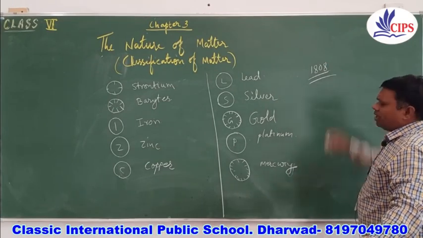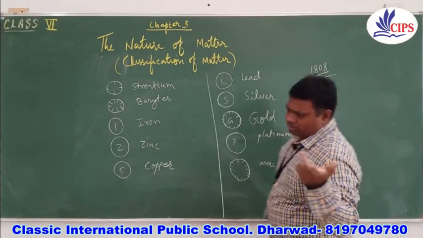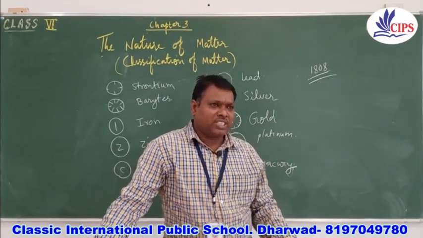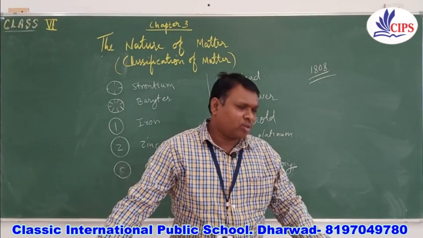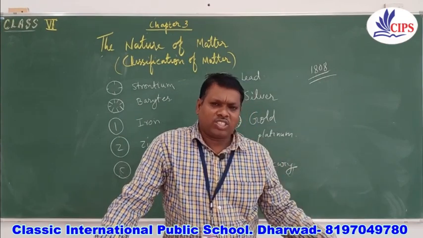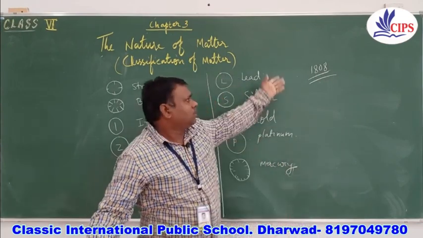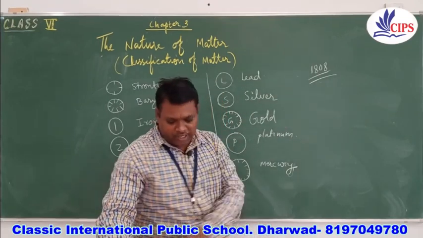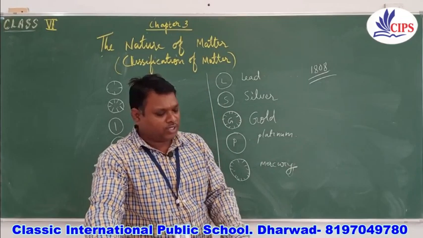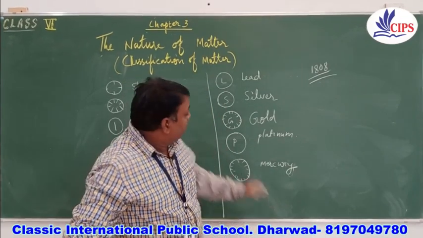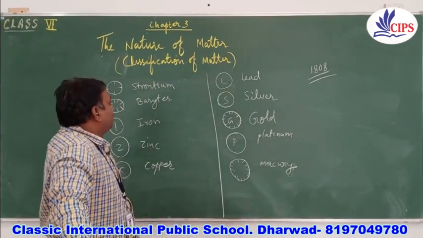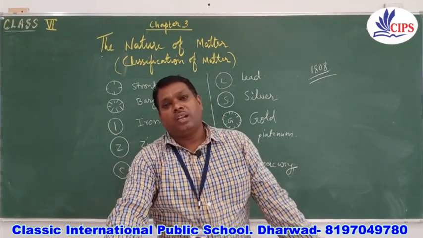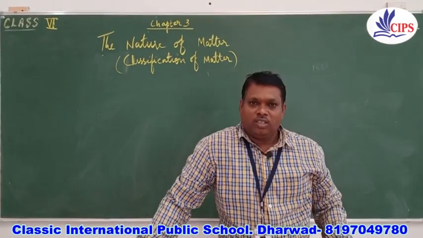So he said that each element, or everything, is made up of very tiny individual particles. But his theory became obsolete, or was rejected, because atoms can be divided. Now we know that they can be divided. So some of the examples of the elements which were classified by John Dalton were like this. Now we are going to talk about the elements which are classified.